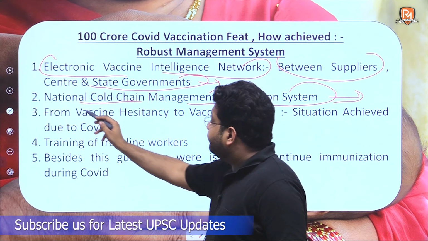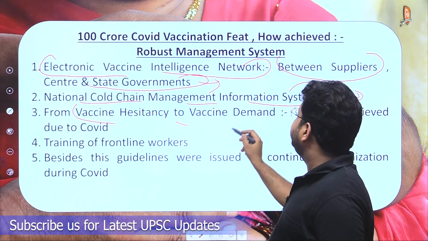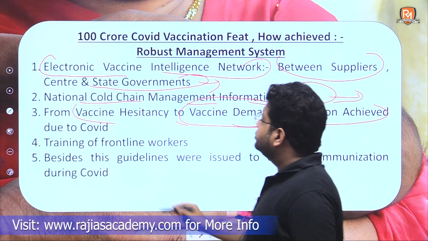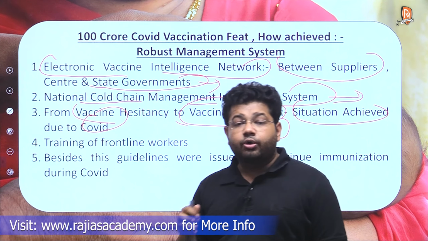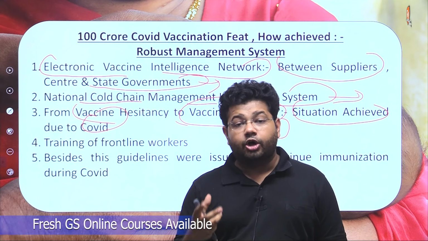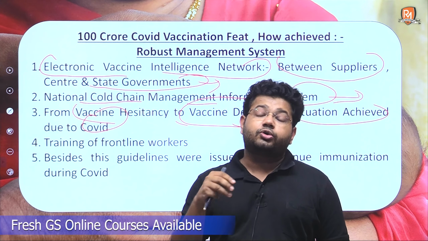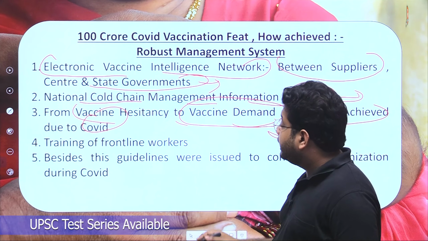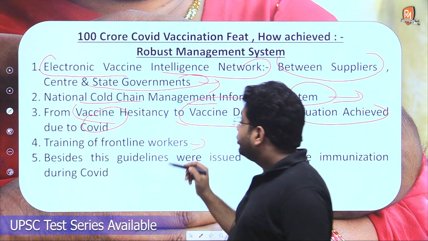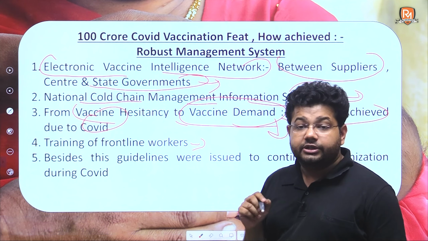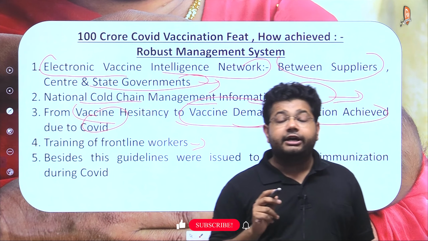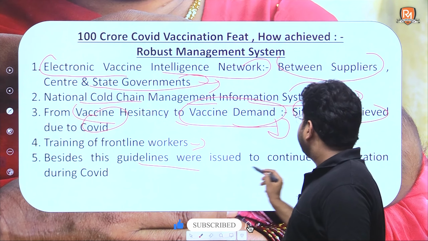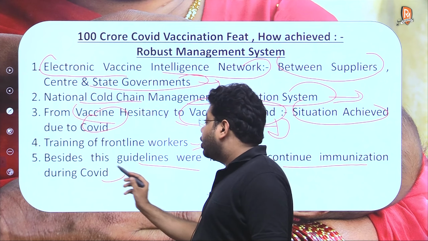Then from vaccine hesitancy, today we have been able to come to the situation of vaccine demand, thanks to the COVID situation. COVID has actually helped us a lot to cover up the vaccine hesitancy in the population. Lastly, there is robust training of frontline workers. Besides this, India had also ensured and given guidelines that during COVID-19 immunization should not stop.